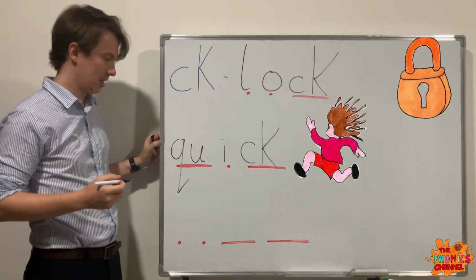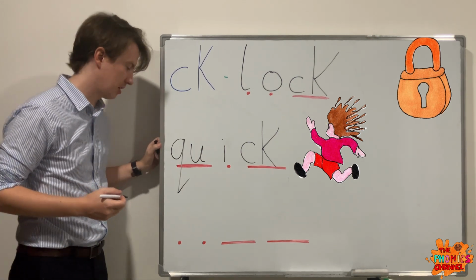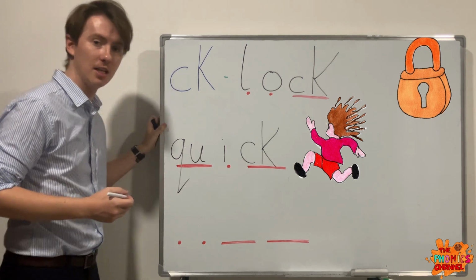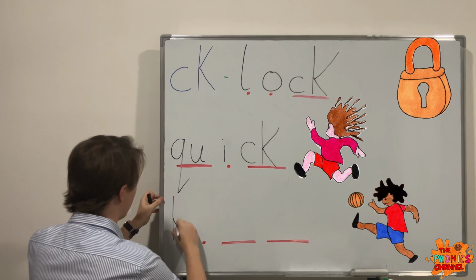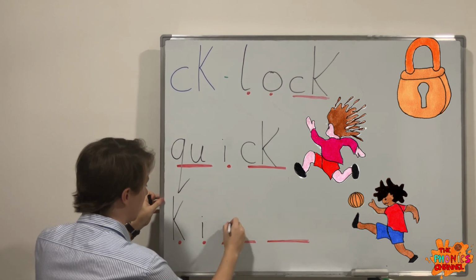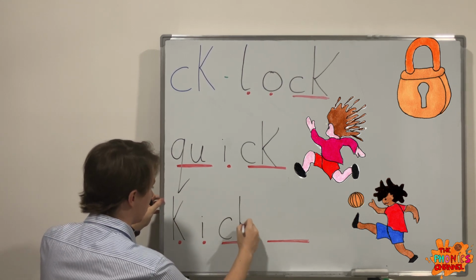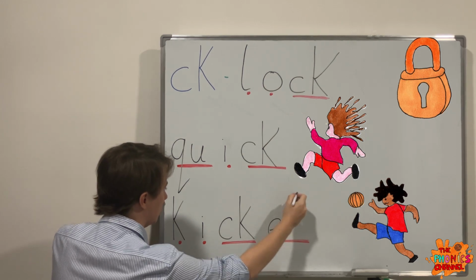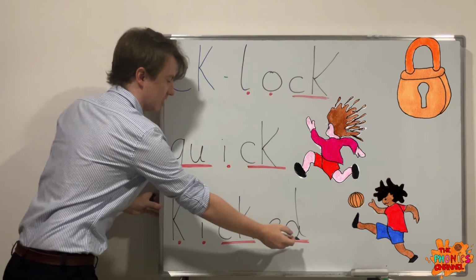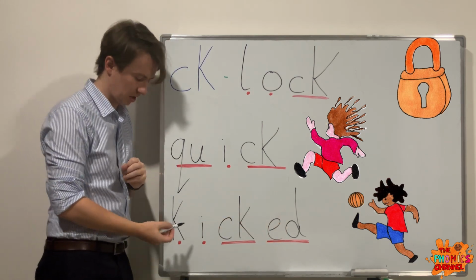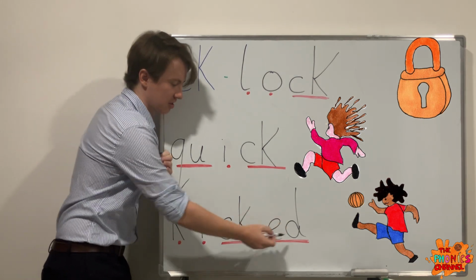And the last one we have for this sound is kicked. K, i, k, t. Kicked. Okay, got the k, i, k, t.